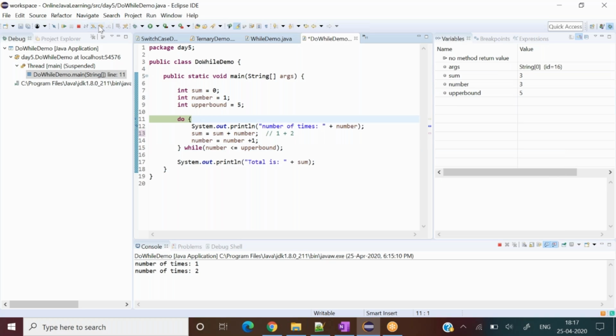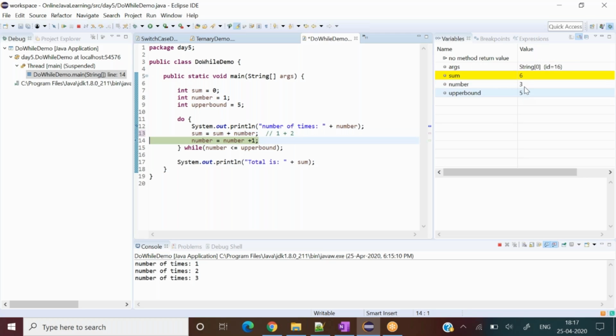So it goes to the do again, and keep on watching the current values here. That's why the debugger comes to our rescue and provides great help. See that the current value of sum is 3, number is 3, and upper bound is 5. So now number 3 gets printed, so it has printed down below. Now sum and number we have to add: 3 plus 3 becomes 6. So sum will become 6 now.